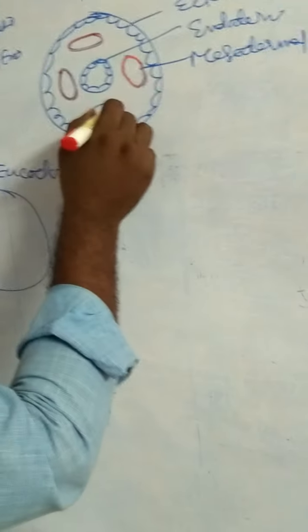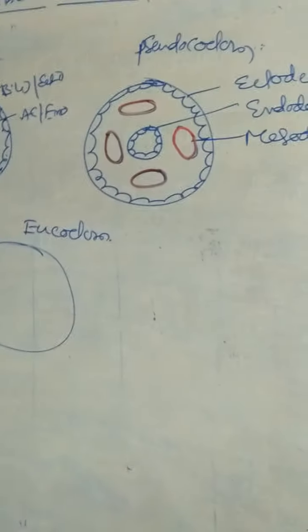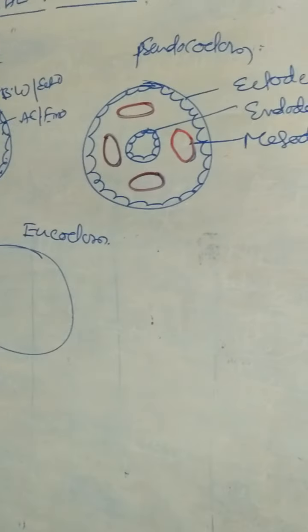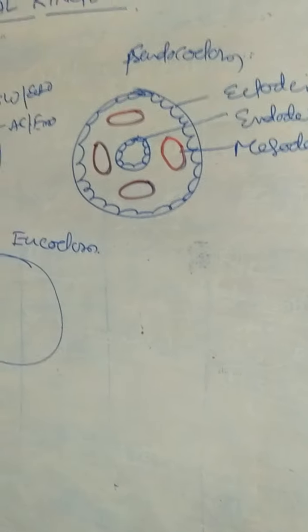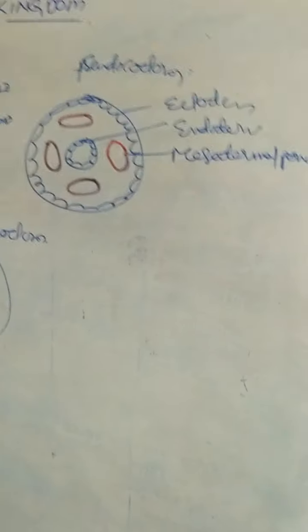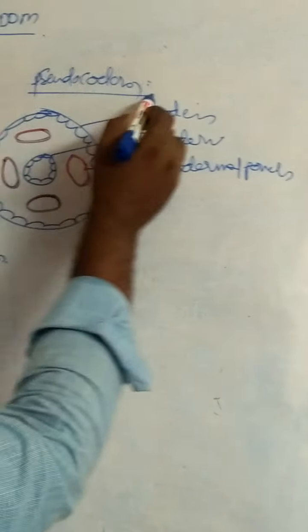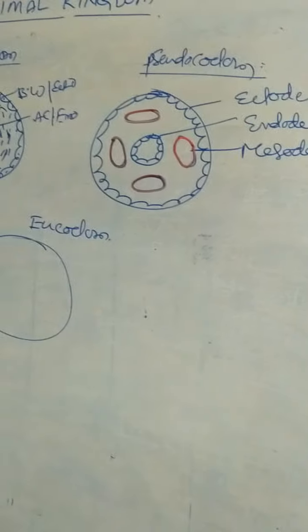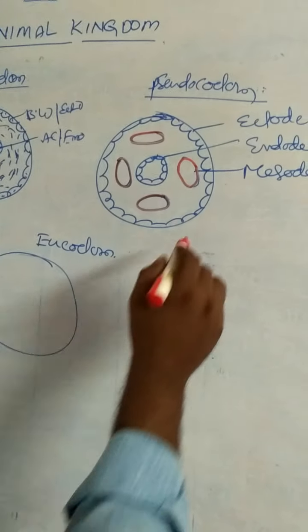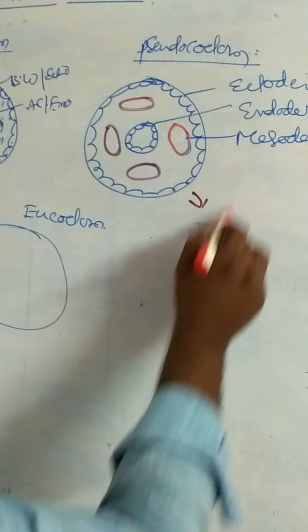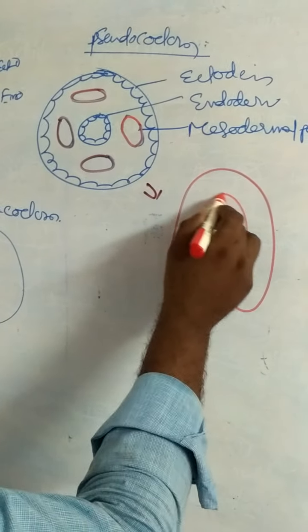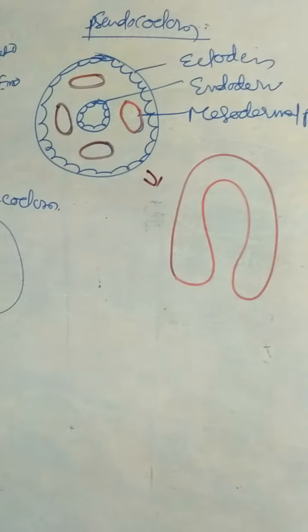The type of coelom that contains mesodermal pouches is called pseudocoelom. That means in pseudocoelom, in the embryonic stage, this is the body wall and this is the alimentary canal, ectoderm and endoderm.